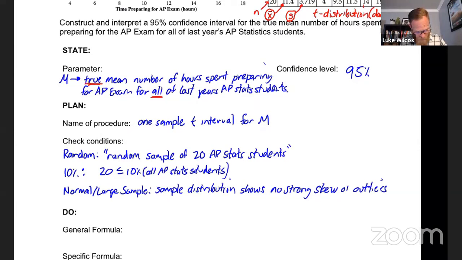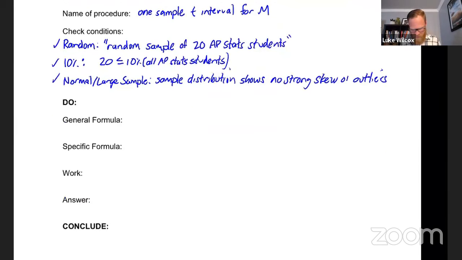So with our three conditions satisfied here, we are now ready to actually go ahead with a calculation. So let's move down to where it says general formula here, and I will start with the most general formula for calculating a confidence interval, which is to make a guess from our sample. That's called our point estimate. And then to add and subtract a margin of error, which will allow us to account for sampling variability.